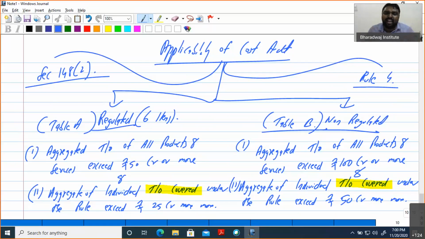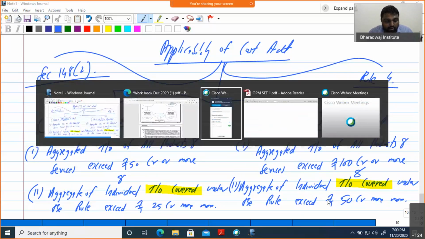All the products means non-answer products. Covered item means Table A, Table B items, because cost audit is not for all, only Table A and Table B. So Table A, B and Table A item 25. So here coming to all the products 100. Here you will have 100 crore.